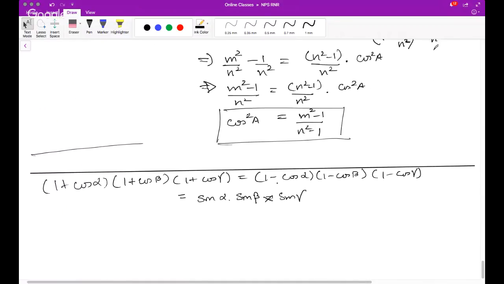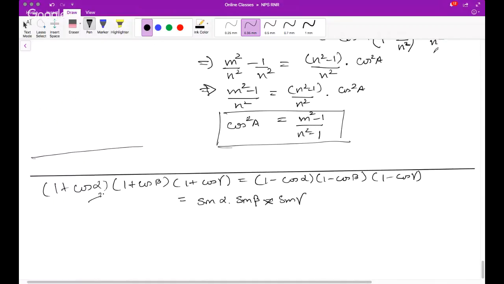What comes to my mind is to multiply both sides by LHS. So what do I mean? You do this 1 plus cos alpha, 1 plus cos beta, 1 plus cos gamma, and you do square here, and let this be k.